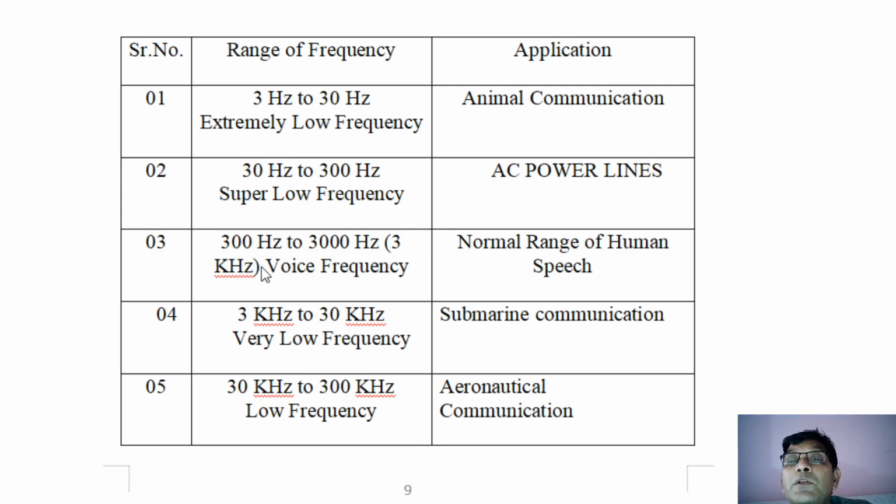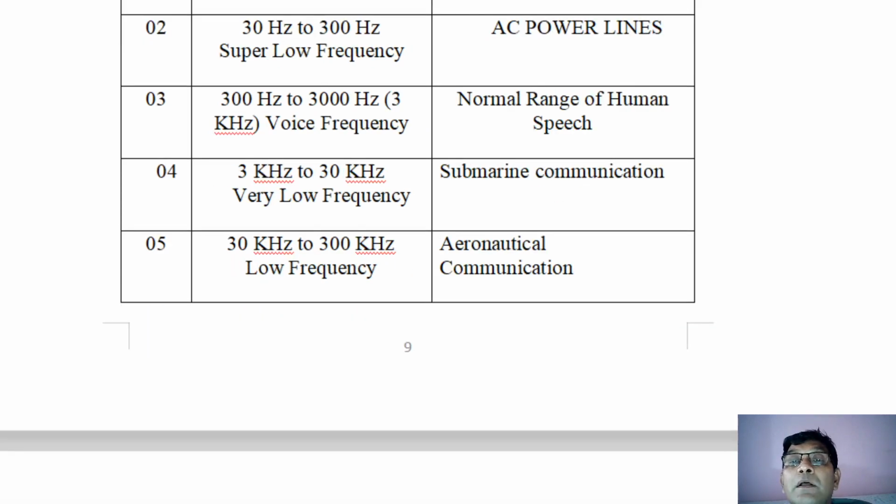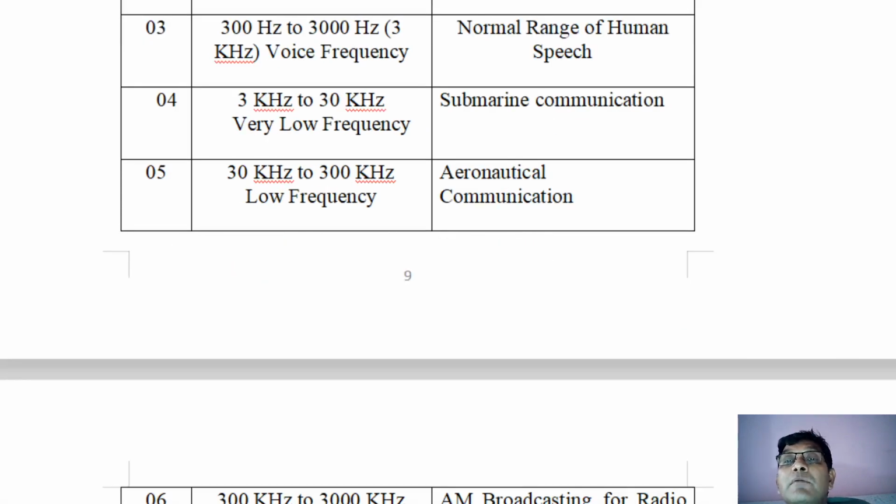Accordingly, if you go on studying the various ranges of the spectrum, you will observe that 300 hertz to 3000 hertz is called voice frequency, which is normally human speech. Our more interest in communication is in the different types of communications used in day to day life.